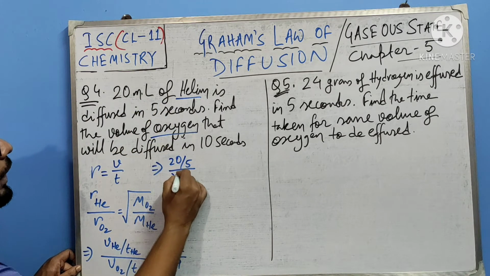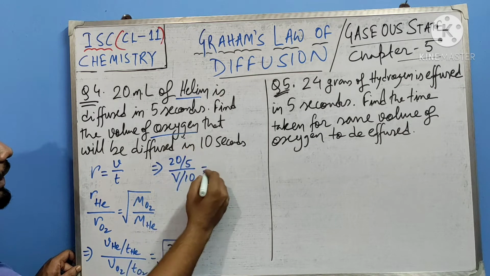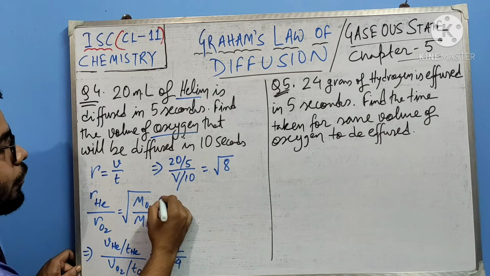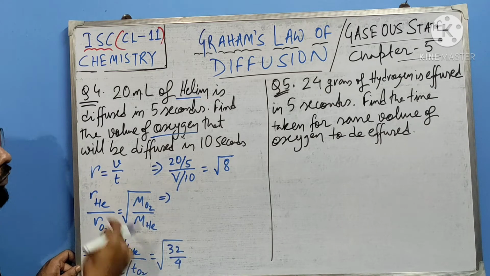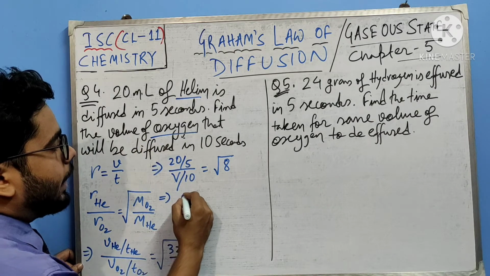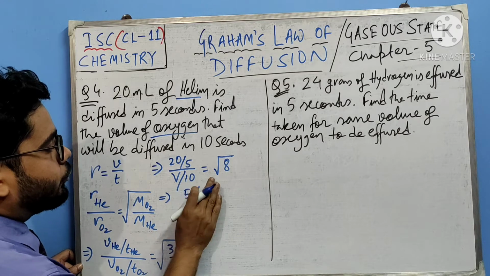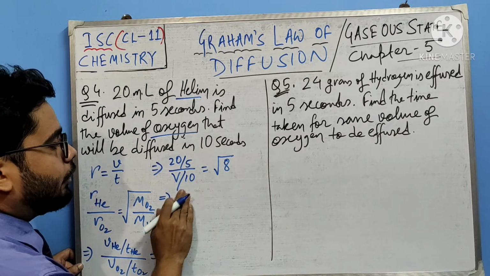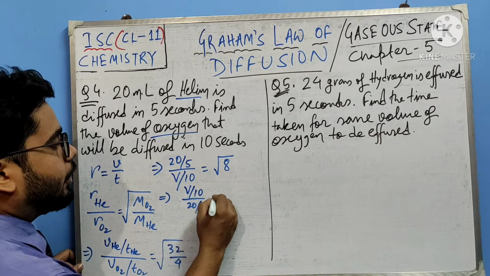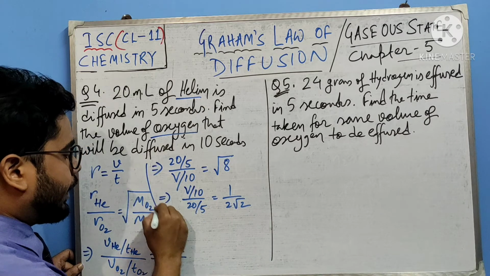You have to calculate the volume of oxygen in 10 seconds, and here it will be root over 8, right? So from here, if you just simplify this part, V by 10 divided by 20 by 5 equals 1 by root 8, that is 2 root 2, right?